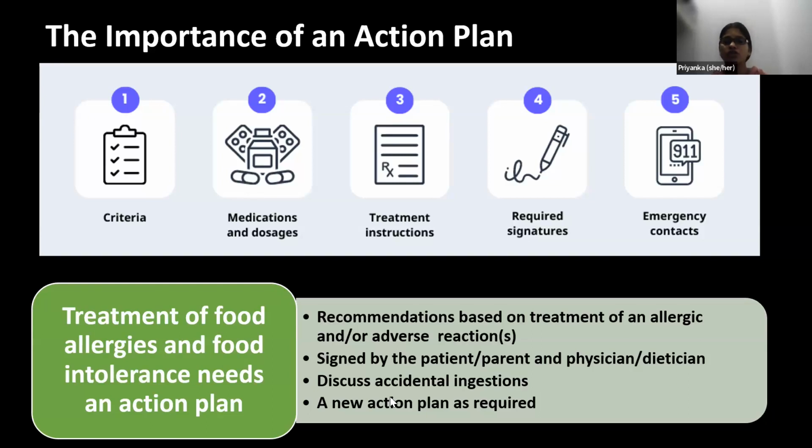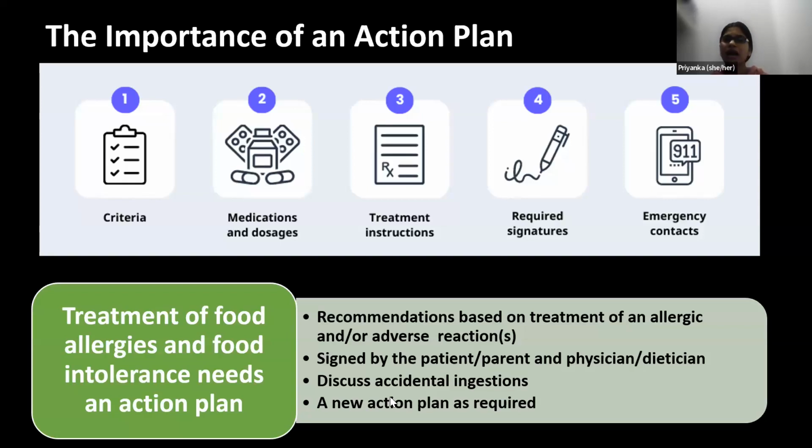Make sure we get it signed by the patient, or by a parent if the patient is a child under 18, and it should be signed by a physician and a dietitian. The action plan must discuss accidental ingestions. And last but not least, a dietitian should always be ready with a new action plan as and when required.